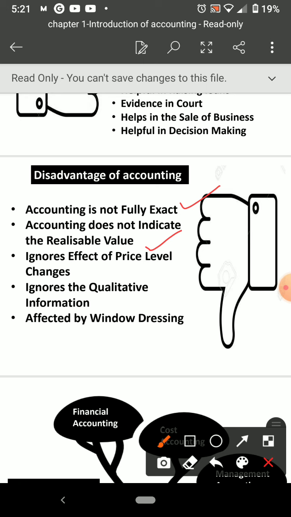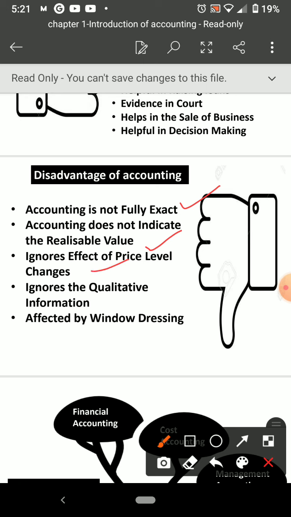Advantages are there everywhere. So this is just for namesake. Due to these disadvantages we cannot say accounting is not proper. Just for our precaution these disadvantages are standing. Okay, ignore the effect of price level changes.